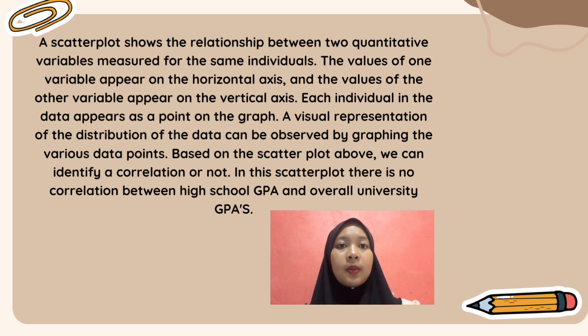A visual representation of the distribution of the data can be observed by graphing the various data points. Based on the scatter plot above, we can identify the correlation or not. In this scatter plot, there is no correlation between high school GPA and overall university GPA.